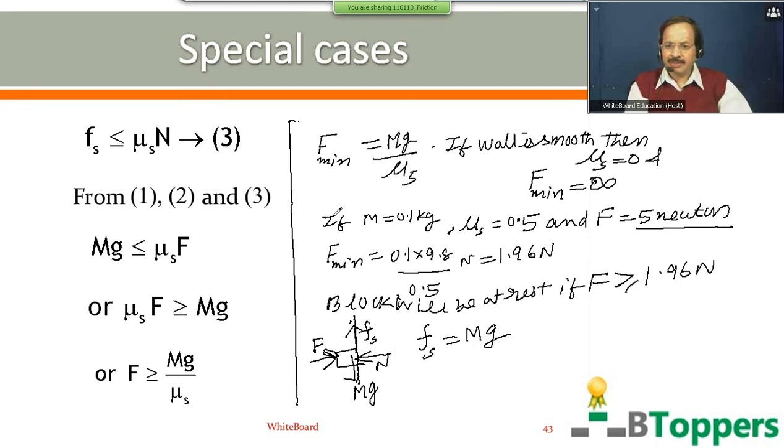So in the example I am discussing, m equal to 0.1 kg, Us is 0.5 and F is 5 Newton. The magnitude of static friction should not be written as Us into N. Fs equal to mg, which is equal to 0.1 into 9.8 newtons, or 0.98 newtons. I have observed that whenever students are asked the magnitude of static friction, they simply write Us into N. You should not write static friction equal to Us into N in all examples. Us into N represents the limiting friction. In many examples, static friction may be less than the limiting value.